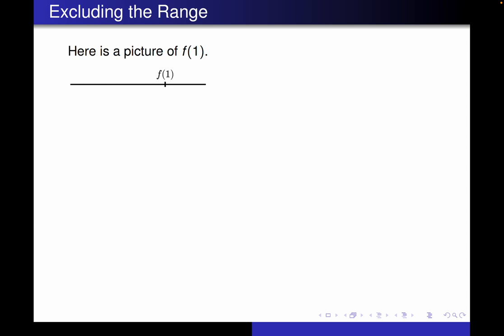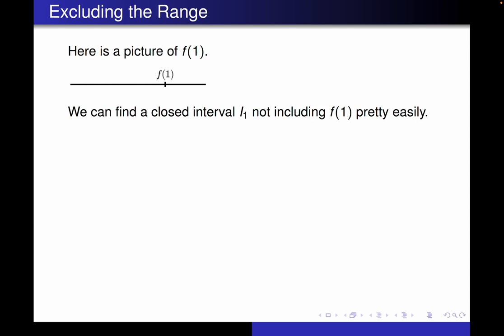Let's see if we can somehow find an interval that doesn't include f1. Well, that's pretty easy. Just move to the left or move to the right, right? We want to find a closed interval I1. There, we have one to the left, I1. Just make sure that the right endpoint of the interval is to the left of f1. So that's not so bad.